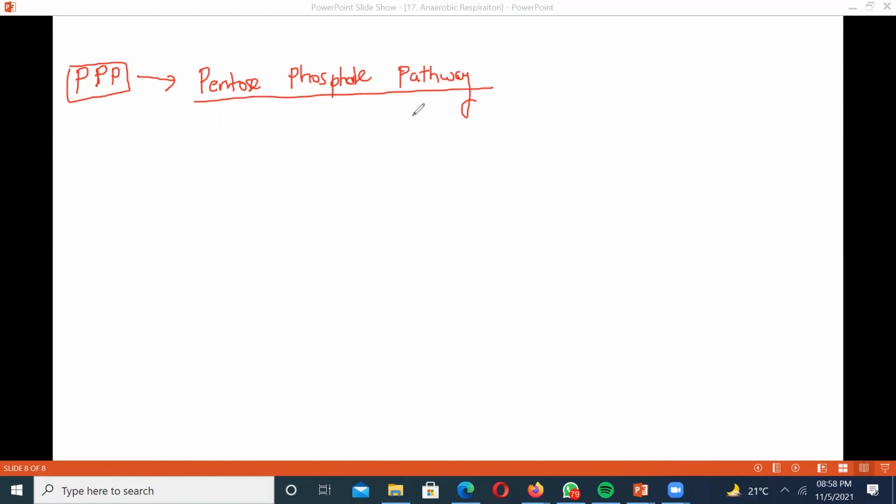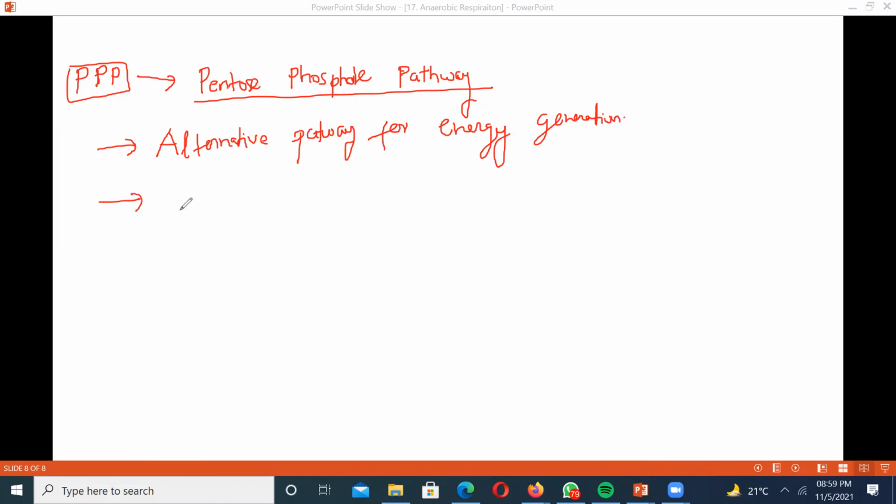So let's discuss very briefly what exactly the PPP is. The first thing is that it is an alternative pathway for energy generation. Now, why is it alternative?